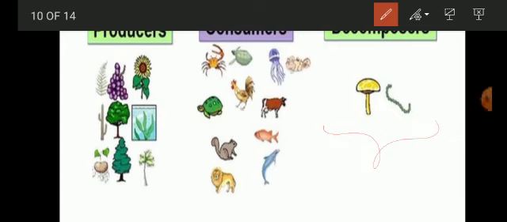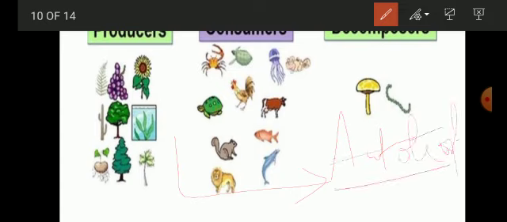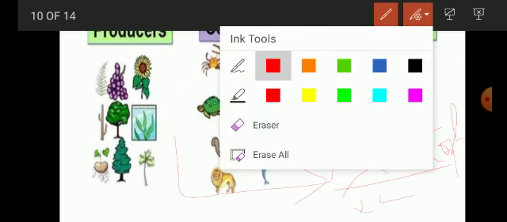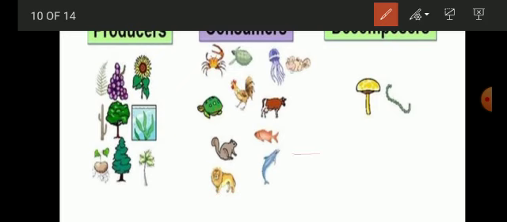So now let's discuss producers and consumers. As I said before, producers are basically your autotrophs. So the organisms that can prepare food on their own, and they are basically independent. So remember these points.